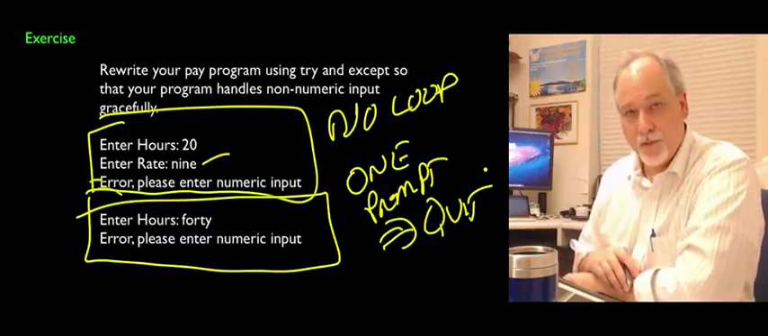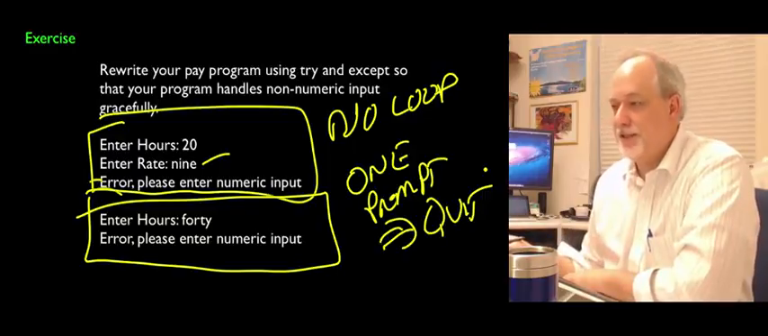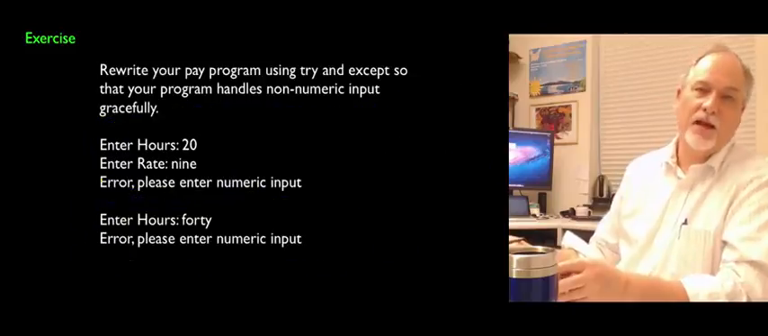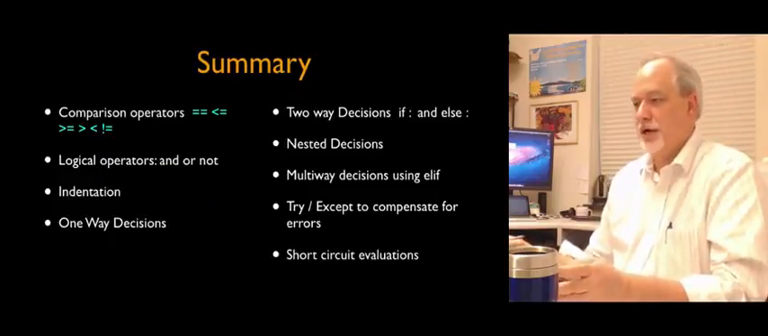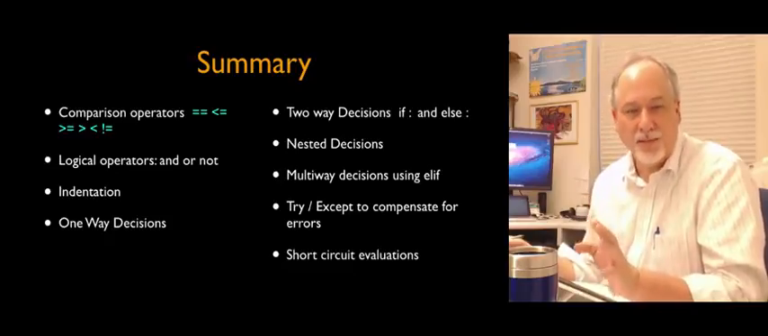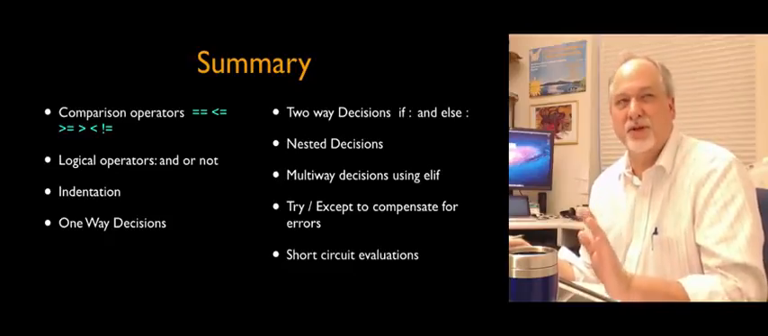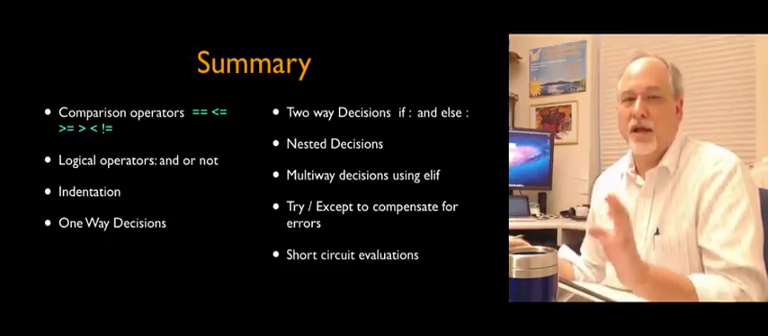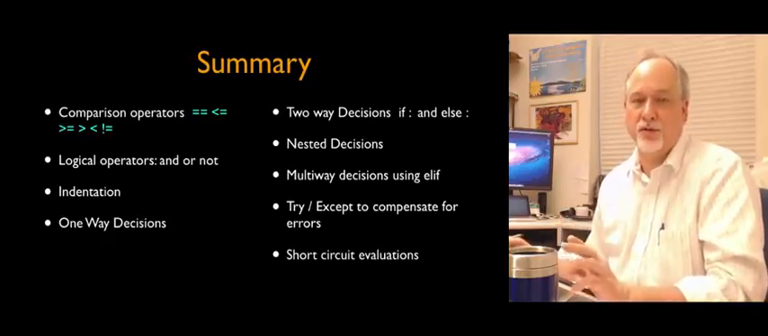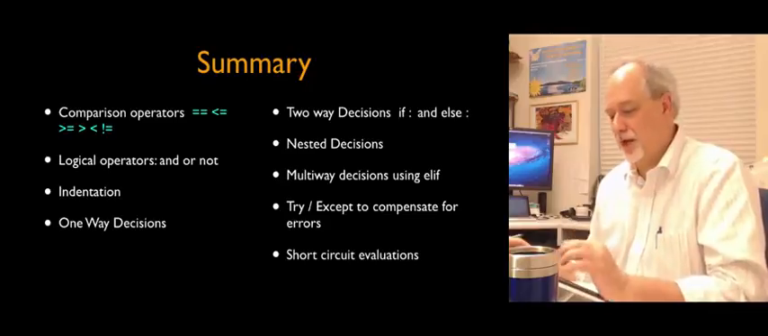Okay? So this is conditional execution. If then else, and then I added a little bit with the try and except as well. And the try and except is really a limited kind of a problem. It really is to compensate for errors that you anticipate are going to happen, and you can imagine what you want to do as a replacement for what those errors are.